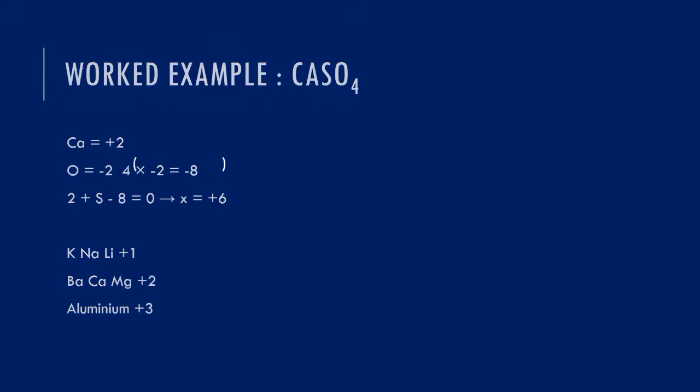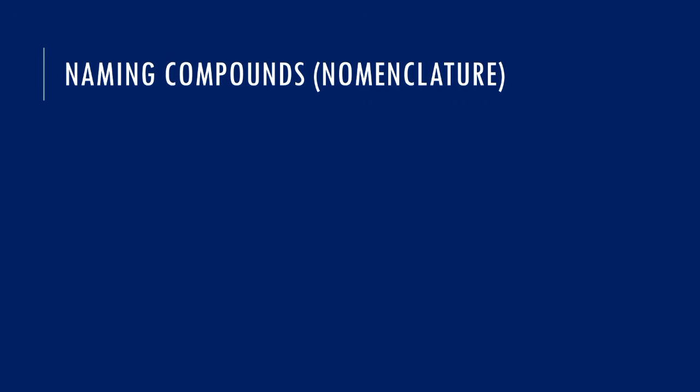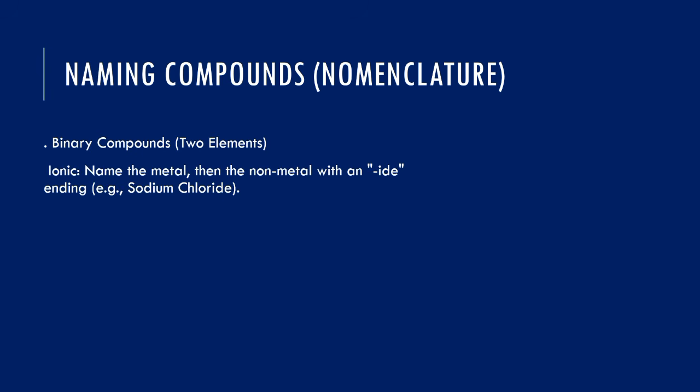Naming of compounds. We have 2 major types of compound, a binary compound and a ternary compound. When we say binary compound, only 2 different elements are present. For an ionic compound, name the metal first, then the non-metal with an -ide ending.